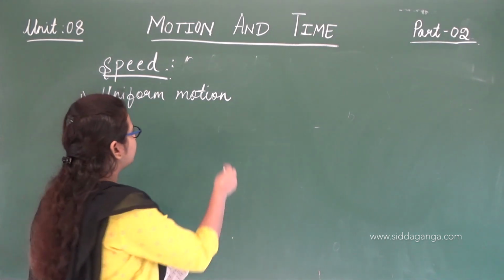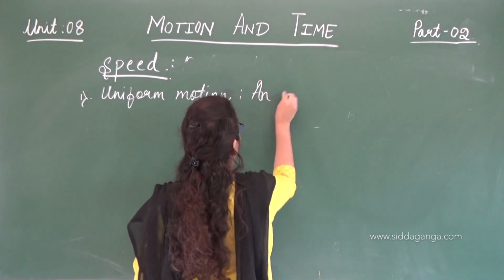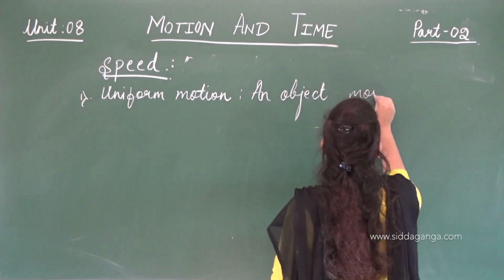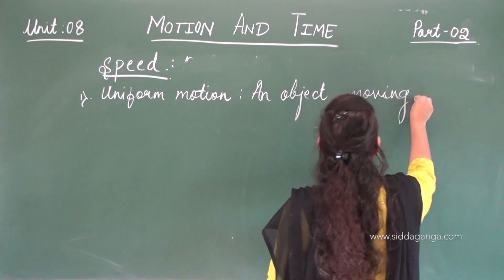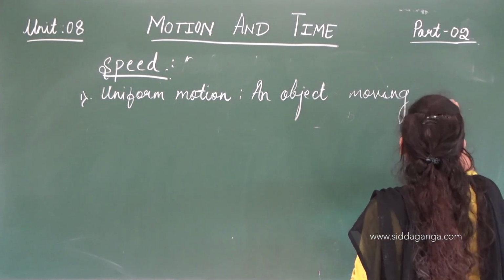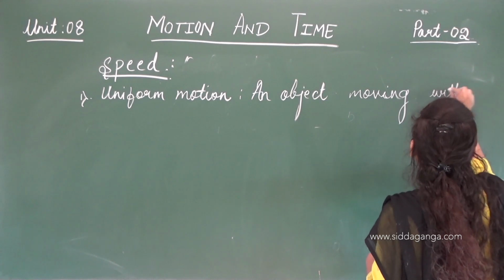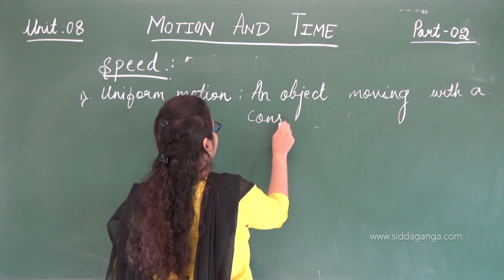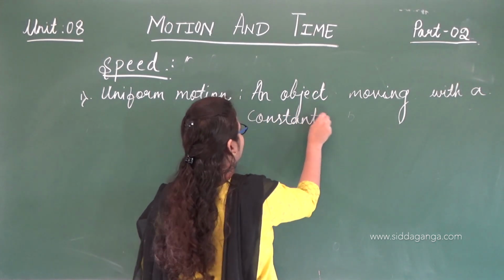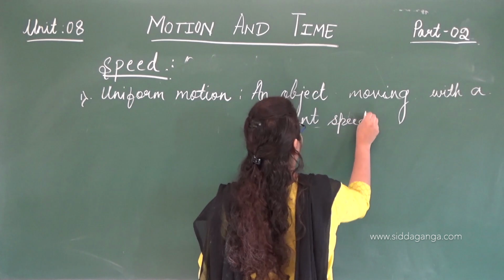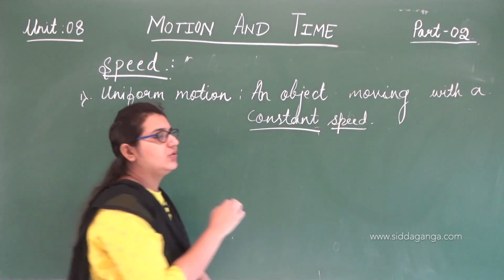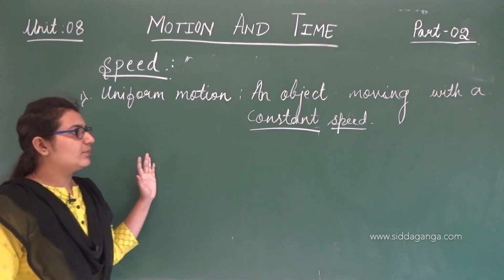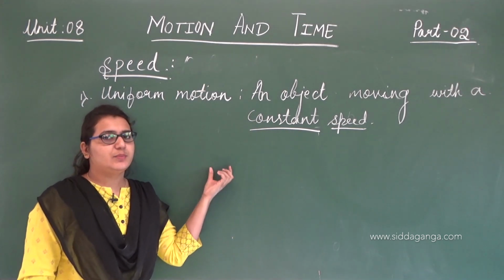Uniform motion means an object moving with a constant speed. Okay, remember here we have constant speed. In uniform motion we will be having constant speed. For example, a car moving at 3 meters per second.